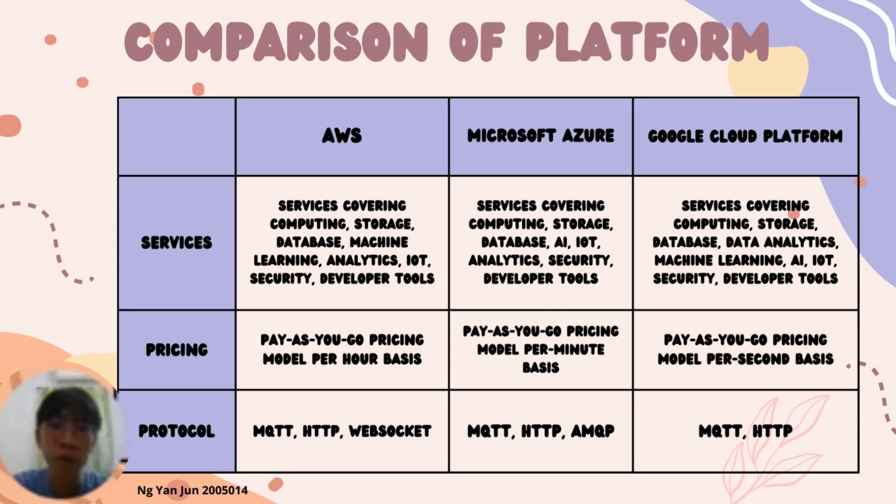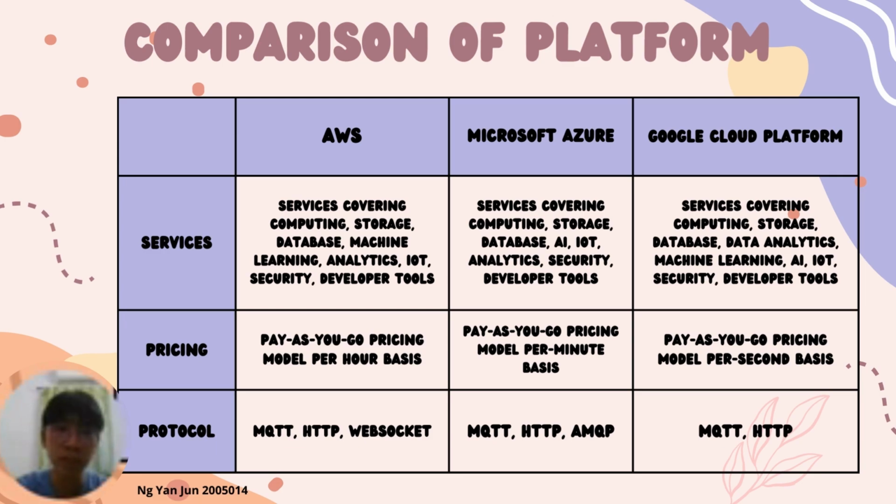For the comparison of platforms, there are three main cloud services: AWS, which we are using for this course, Microsoft Azure, and Google Cloud Platform. The services for AWS cover computing, storage, database, machine learning, analytics, IoT, security, and developer tools. Microsoft Azure covers computing, storage, database, AI, IoT, analytics, security, and developer tools. Google Cloud covers computing, storage, database, data analytics, machine learning, AI, IoT, security, and developer tools.